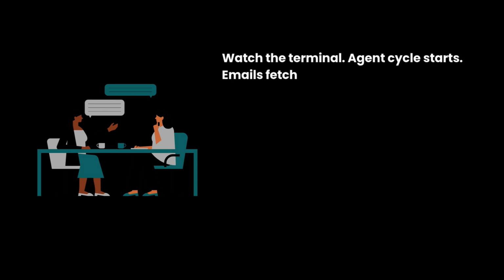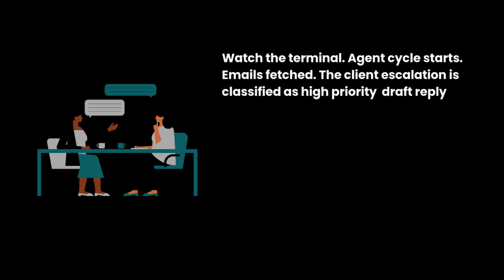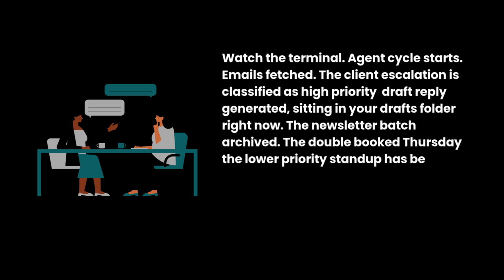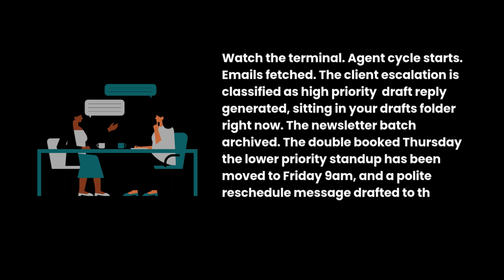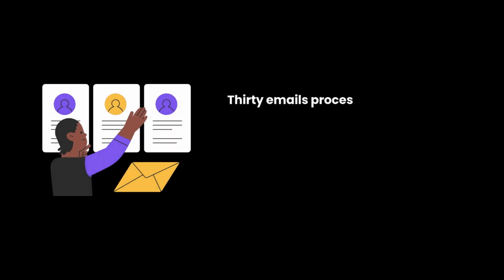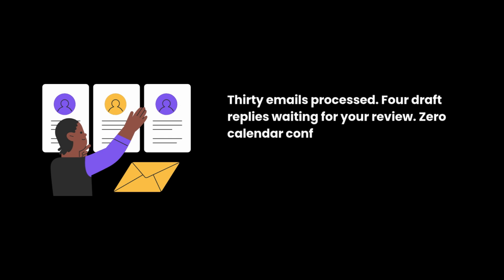Agent cycle starts. Emails fetched. The client escalation is classified as high priority, draft reply generated, sitting in your drafts folder right now. The newsletter batch archived. The double-booked Thursday, the lower priority stand-up has been moved to Friday 9 a.m., and a polite reschedule message drafted to the organizer. 30 emails processed, 4 draft replies waiting for your review, 0 calendar conflicts, time elapsed, 11 seconds.